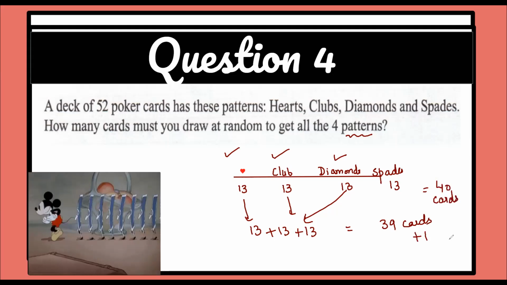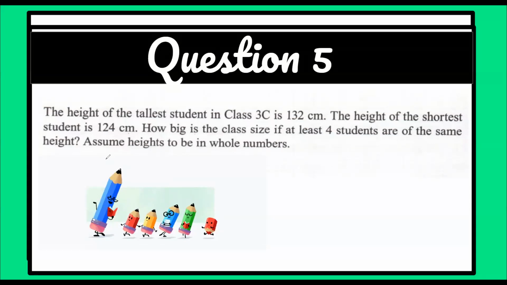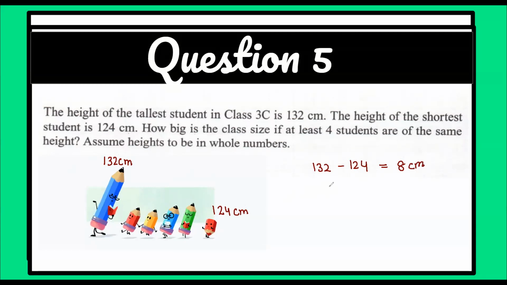That's it. Now see this question. The height of the tallest student in class 3C is 132 centimeter. So assume this is 132 centimeter. And the height of the shortest is how much? 124 centimeter. So let's see the difference between them. How much is the difference? 8 centimeter. So that means, according to the pigeonhole principle, you must have 9 different heights. Right? Here we are going to apply the pigeonhole principle.